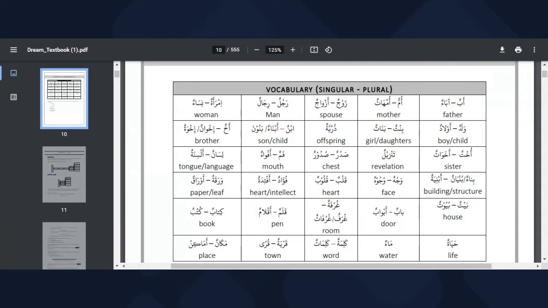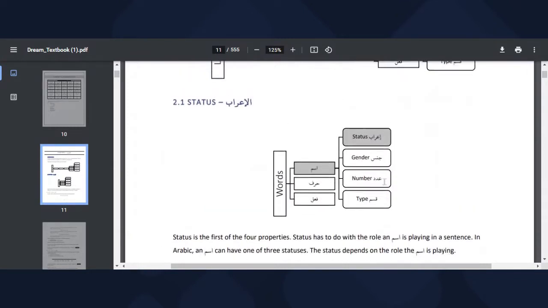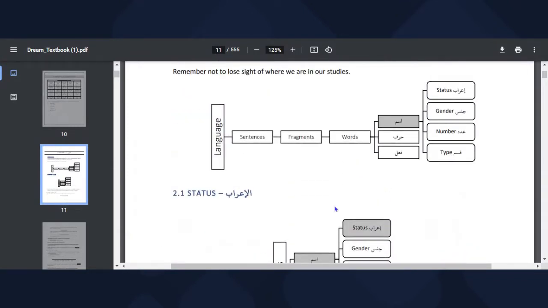wajhun, wujuhun, face, qalbun, kulubun, heart, fuadun, afida, heart or intellect, warakatun, awrakun, paper or leaf, baitun, buyutun, house, babun, abwabun, door, gurufatun, gurafun, room, qalamun, aklamun, pen, kitabun, kutubun, book, hayatun, life, ma'un, water, kalimatun, word, qaryatun, qura, town, makanun, amakinu, place. So that's all about the vocabularies that we need to study for this chapter.